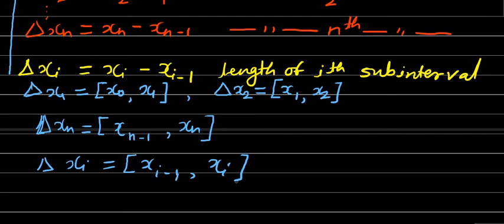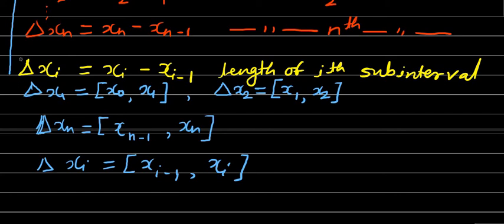So keep in mind that we are going to use the notation delta xi, as well as delta x1, delta x2 up to delta xn, with two different meanings. It is used to denote the length of the interval, as well as the corresponding interval.